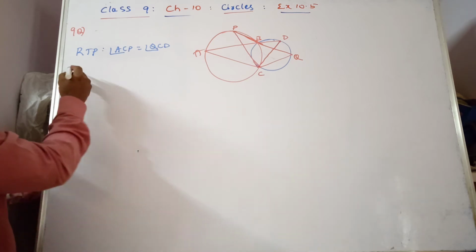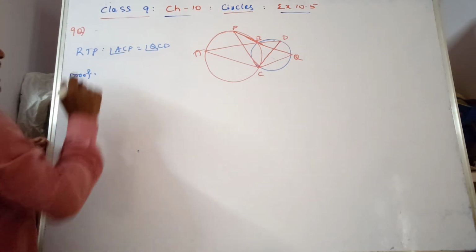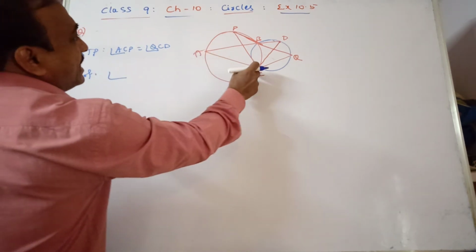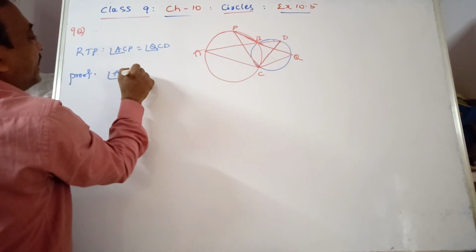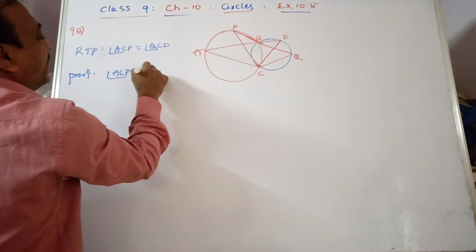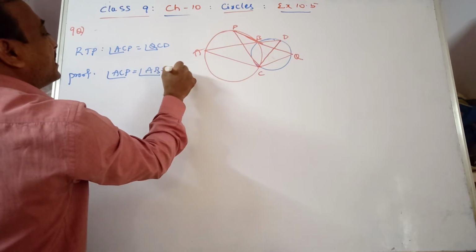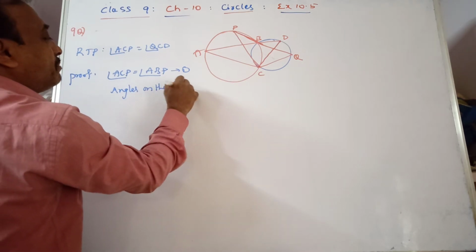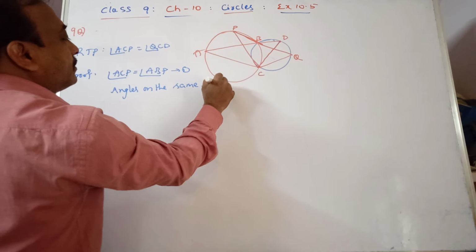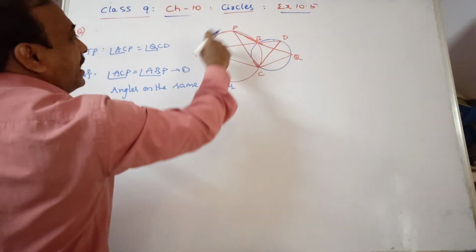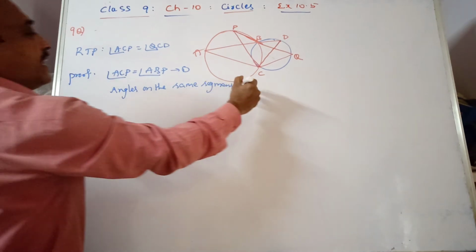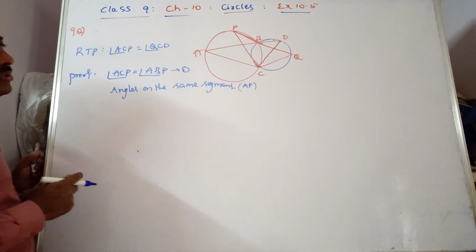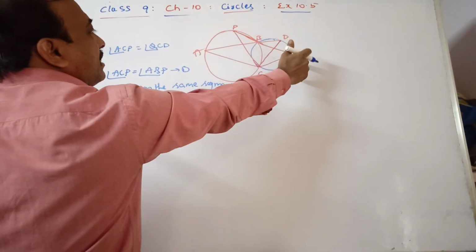So, in that, you see here clearly, proof. As we know, angles on the same segment of a circle are equal. Angle ACP is equal to angle ABP. Let this be equation 1. What is the reason? Angles on the same segment. See here, ACP and ABP. AP is the segment. Angles on the same segment, that is AP, are equal. Next, similarly, angle QCD is equal to angle QBD.